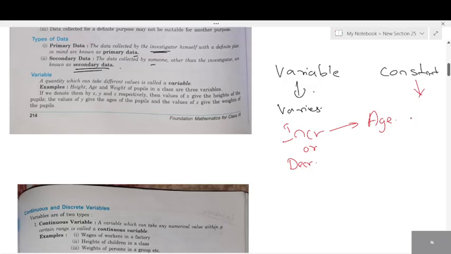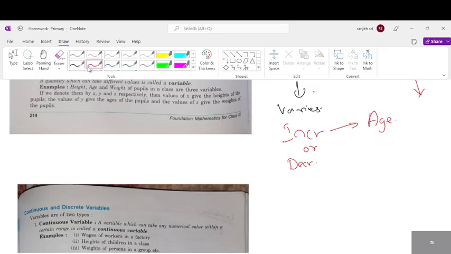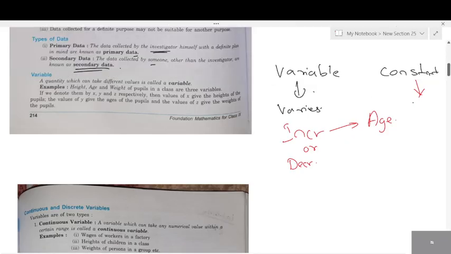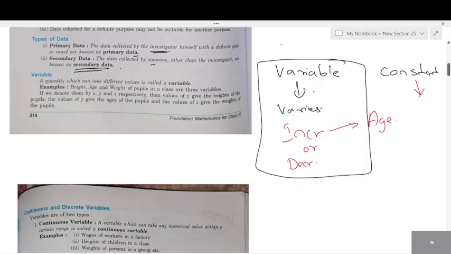Constant. What do you mean by constant, students? Which doesn't change. The meaning of constant is something which doesn't change. Which never changes is known as constant. So variables you'll have to remember. Based on this, we collect data. Whatever varies, we always take data from variables. Whichever doesn't change, what's the point? We cannot collect any data. Whichever is constant, you can't collect data.